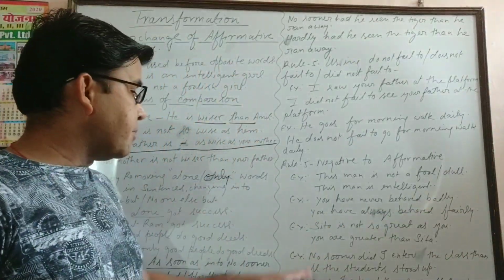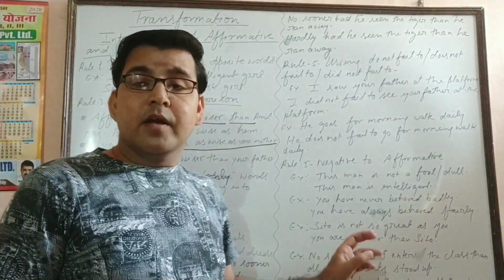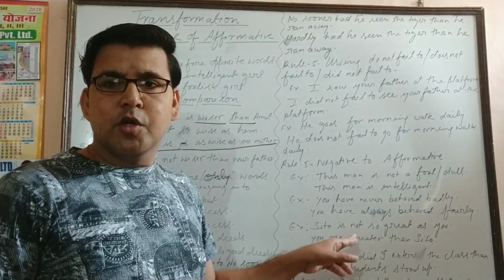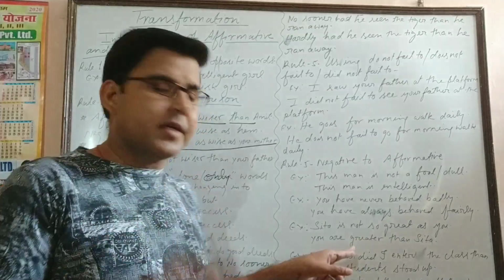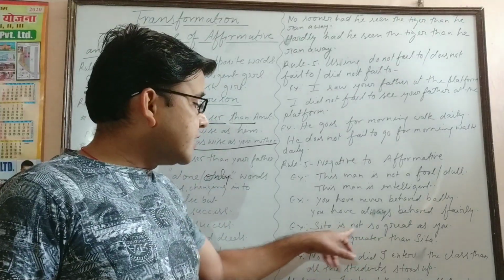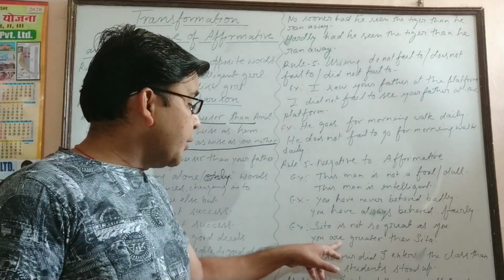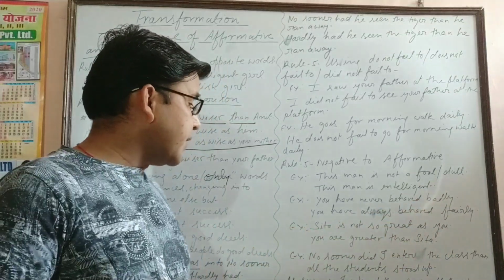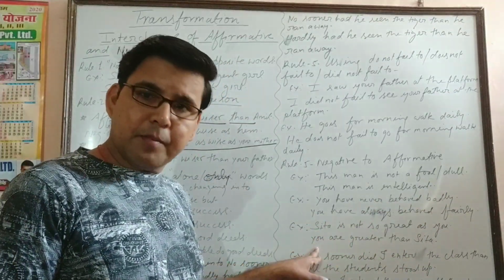Now the third example: Sita is not so great as you. Now this is positive degree and the sentence is negative. So we are going to change it into comparative and the sentence will be affirmative. So Sita is not so great as you. The answer will be: you are greater than Sita. Because why? Subject to object, object to subject. So you come in the beginning.